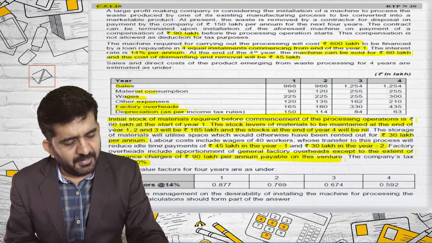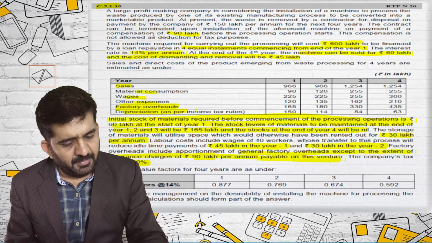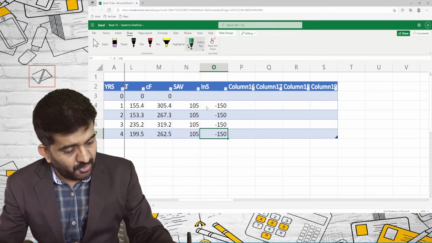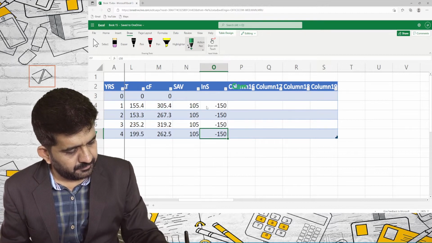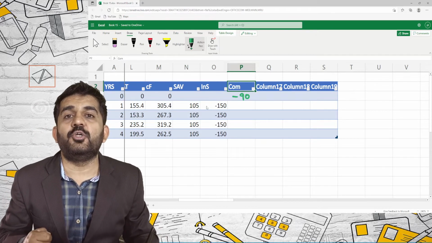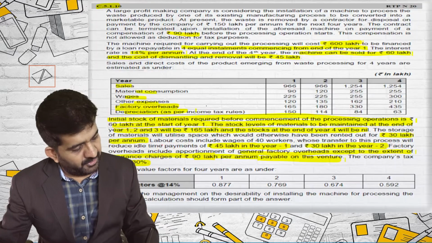The contract can be terminated upon the installation of the aforesaid machine on the payment of compensation of 90 lakhs. So I'll have to pay 90 lakhs at the end of 0 year. Compensation, minus 90. And this I need to pay today. So if I need to pay today, I will have to write it down at the end of 0 year.